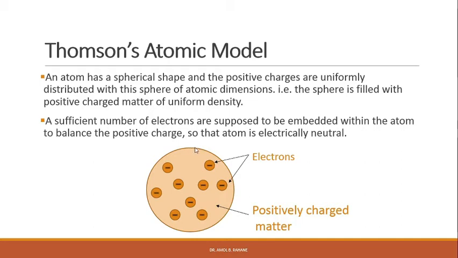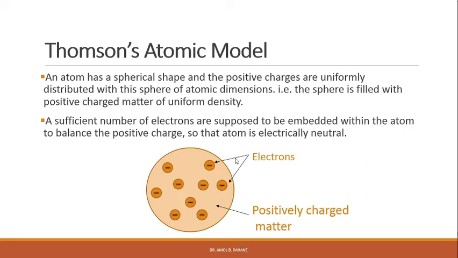So we know the atom is electrically neutral, and therefore the atom is of spherical shape with positive charge uniformly distributed and electrons embedded inside it, and the atom as a whole is electrically neutral, right?